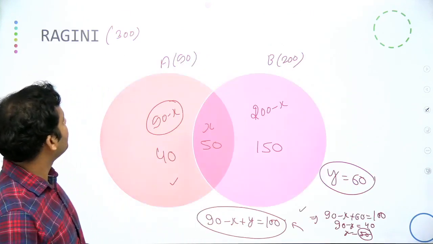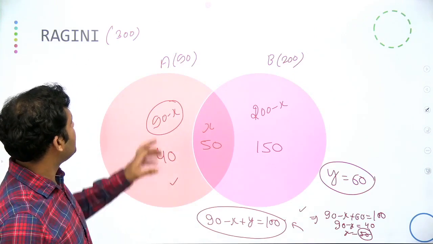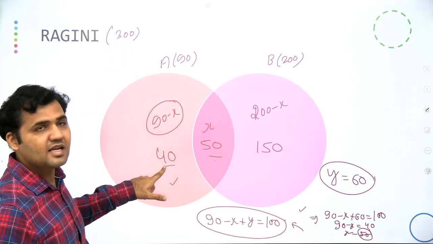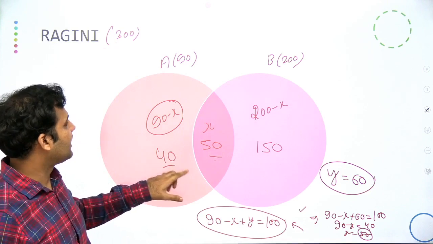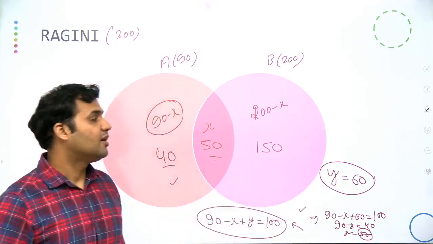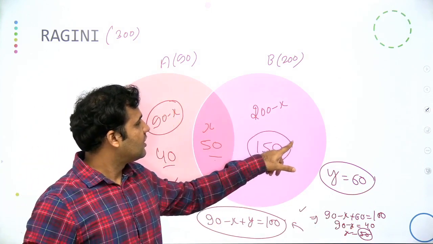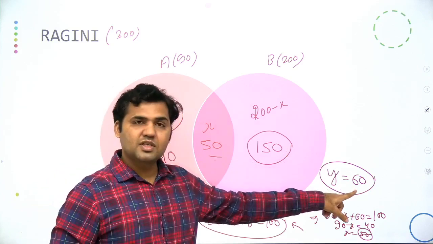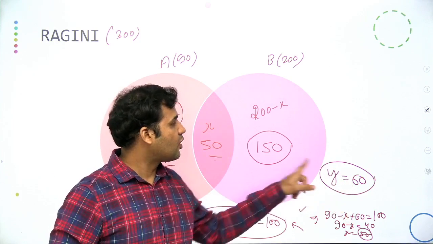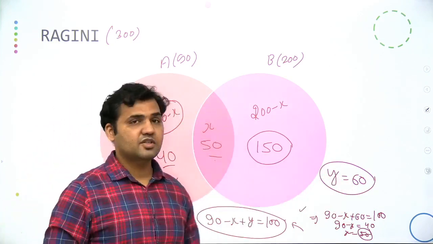So you can also look at this diagram, that out of the 300 students, 50 plus 40, 90, are the candidates who are supporting A. So 150 plus 60, 210, are not supporting A, but they are preferring Ragini. You see this 150 students for Ragini and these 60 students for Ragini are not supporting proposal A because they are not under the circle of A. So 150 plus 60 is 210.